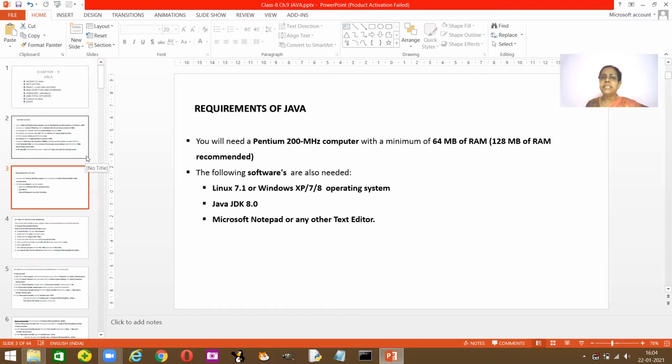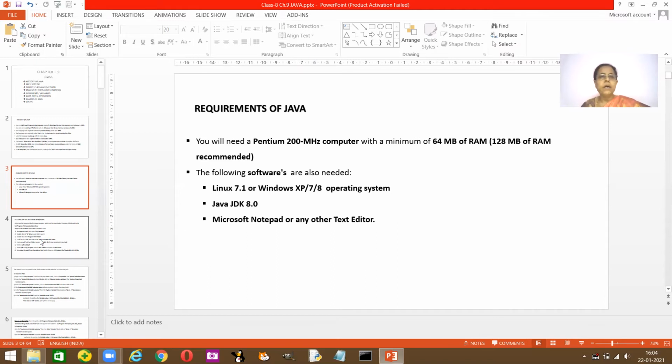Java has the extension .java for the file you create in Notepad or your text editor. You'll be learning about runtime and how to execute your files using the CMD or the command prompt. That's in the next step. So right now, remember that you need any of these operating systems, the Java Development Kit, and any text editor like Notepad.